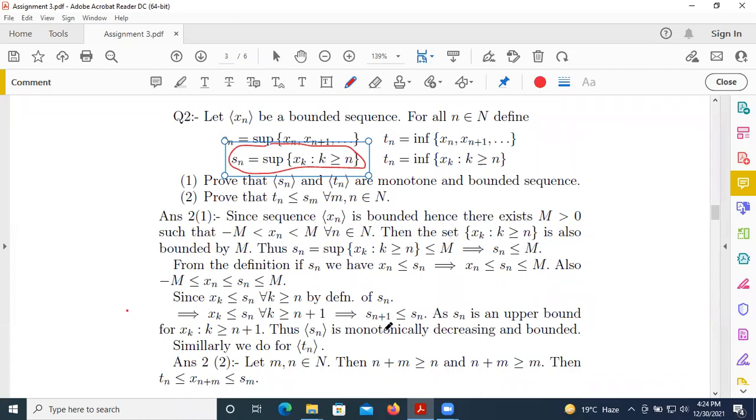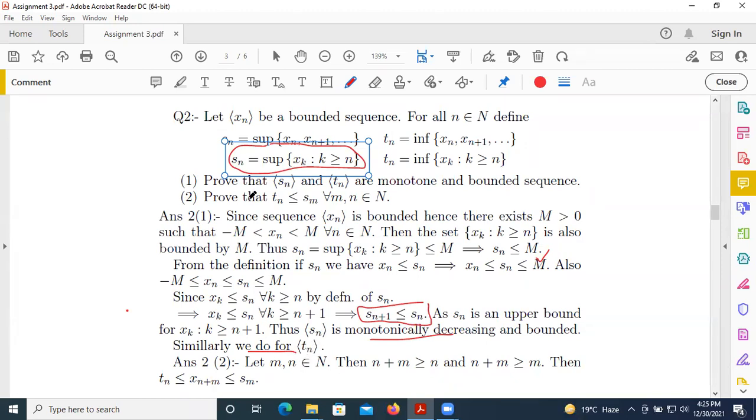So Sn is monotonically decreasing. This is the definition of monotonically decreasing, and here we see that the Sn sequence is bounded. Similarly we do it for the sequence Tn.